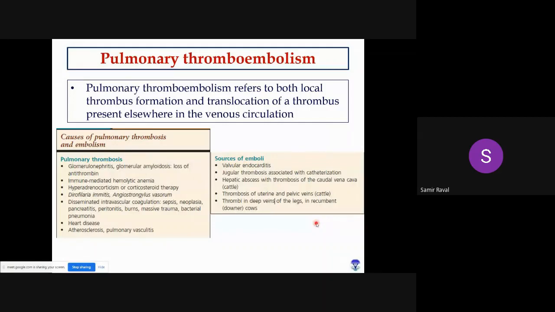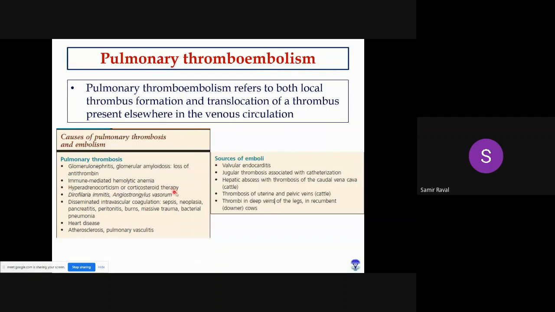So most probably the source of embolism will be thrombus. Okay, so the name given is thromboembolism. Pulmonary thromboembolism refers to both local thrombus formation as well as translocation of a thrombus present elsewhere in a venous circulation.